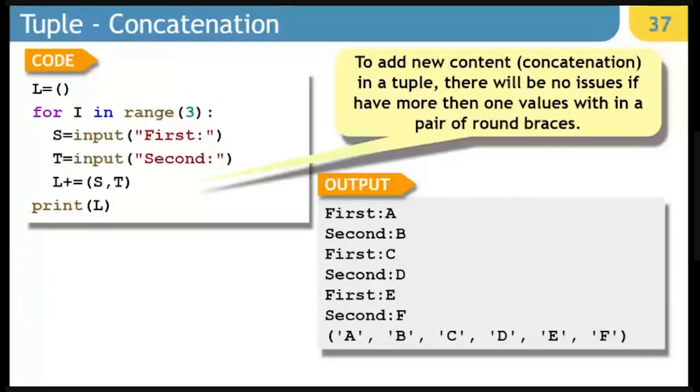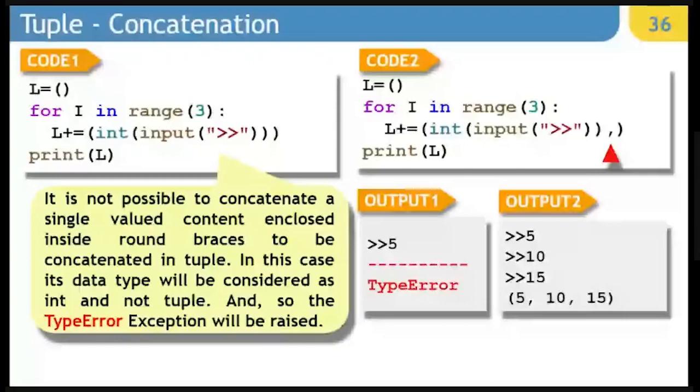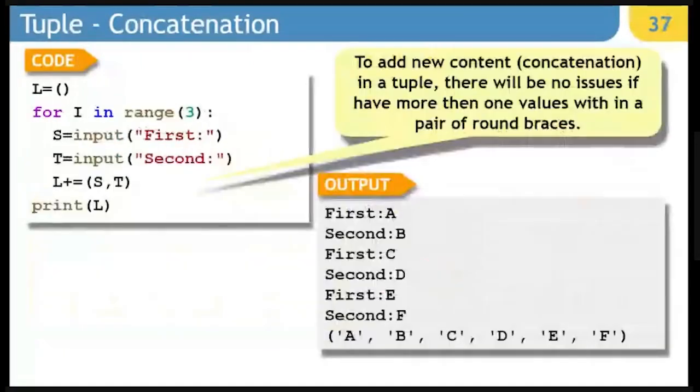Next is concatenation. Similar to this, in this case, we were concatenating single values, and here we are concatenating pair of values. And as soon as we do pair of values, there is no issue. We'll take first value as S, second value as T. S comma T will make a pair, and that pair will get concatenated in L, and it is going to be producing the result as AB.